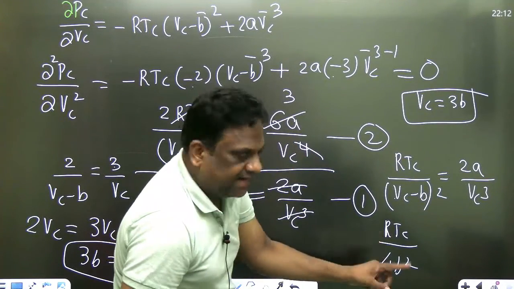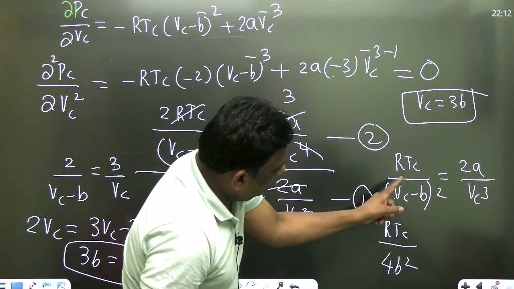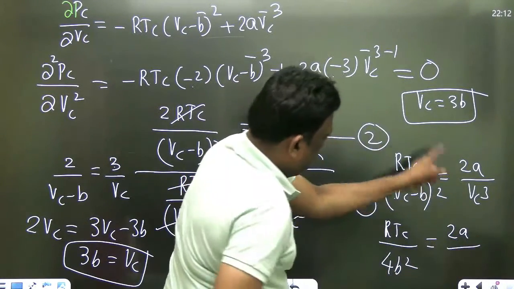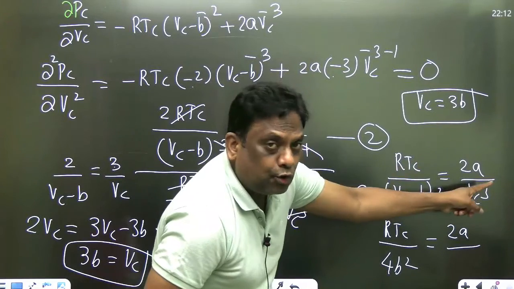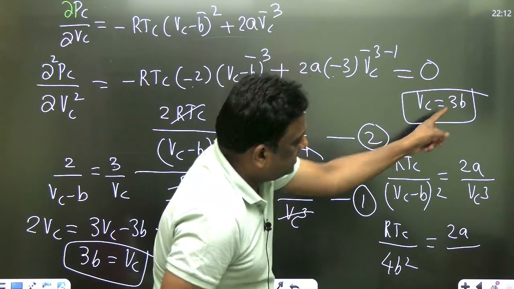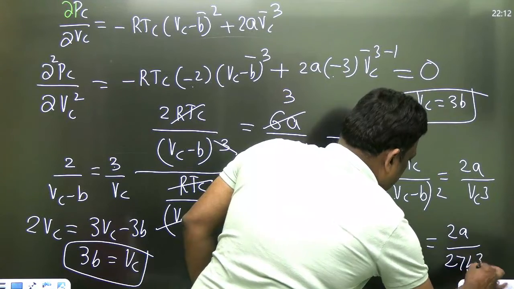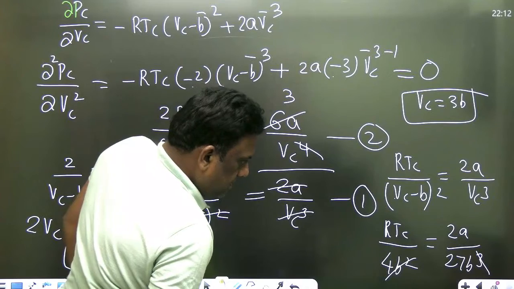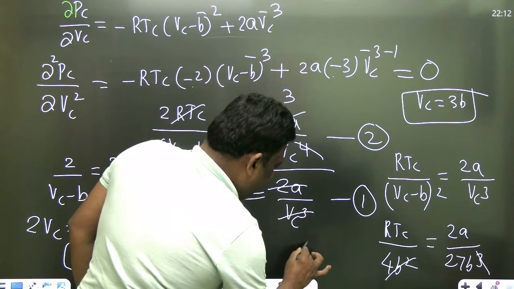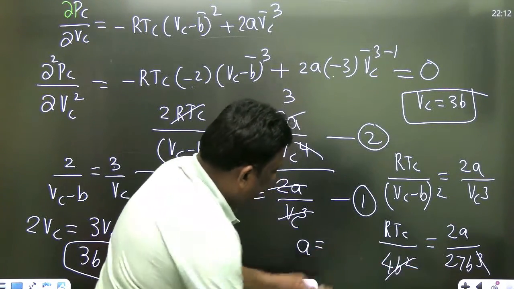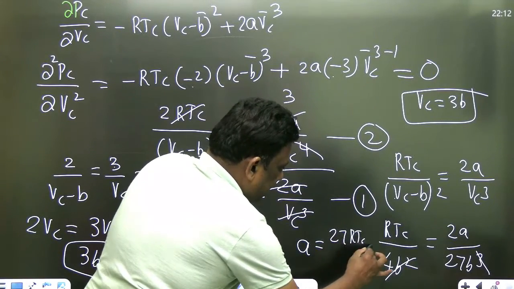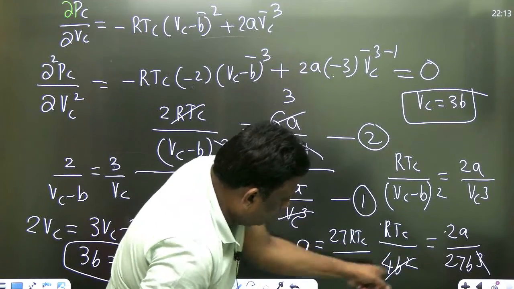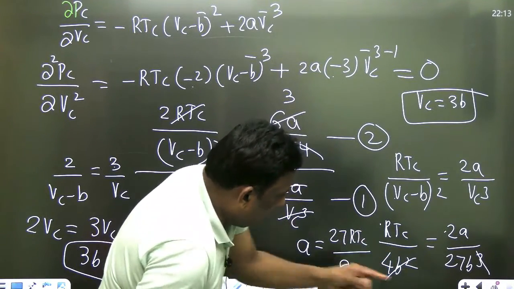As there is no space, directly I am writing Vc is 3b, 3b minus b is 2b, 2b whole square is 4b square, equal to 2a by Vc cube. What is Vc? 3b, but the whole cube of 3b is 3 3 9, 3 27b cube. It is 27b cube. Let me check, sir. So b square, b is gone, and is anything left, sir? No. So a will be equal to, if I want a, it will be 27RTc by 4. There is 2 here, bring the 2 over. Please observe. And there is one b left.